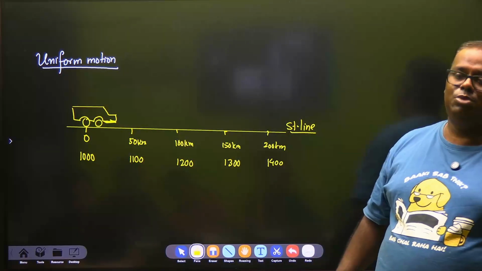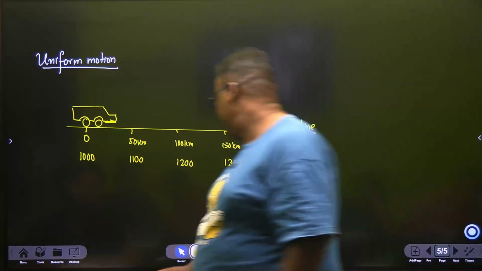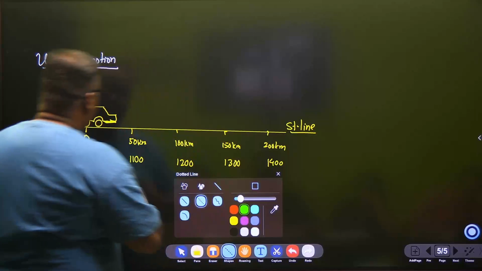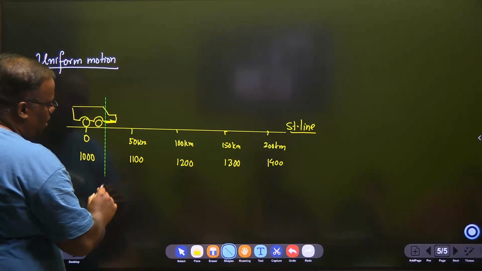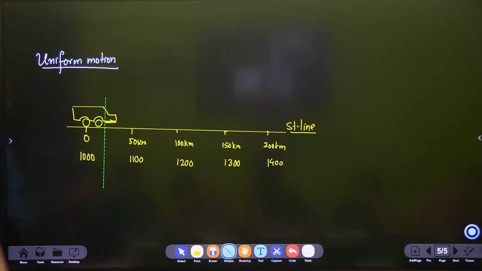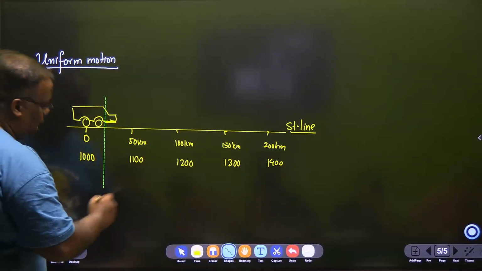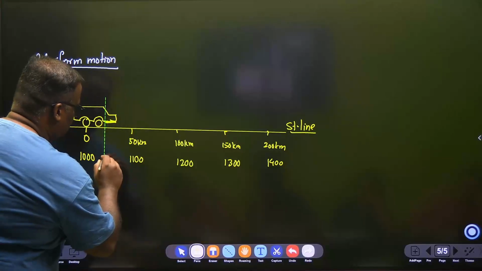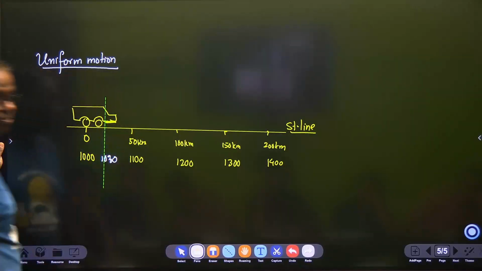If you write only till this much, you don't get full marks, because there's a catch. Can you tell me that it took 1 hour to travel 50 kilometers? What was its position at 10:30?